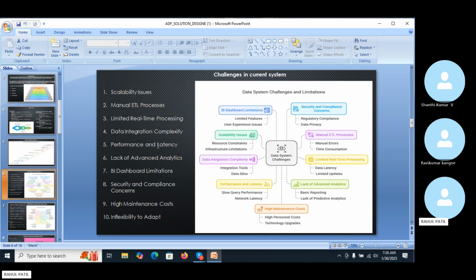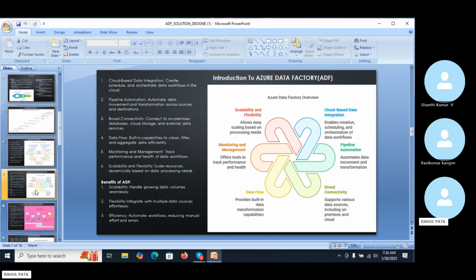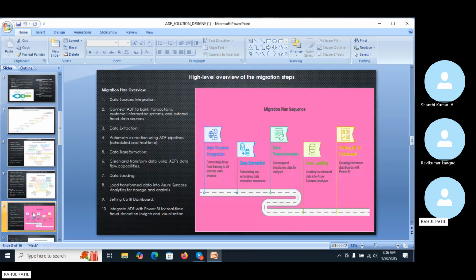This leads to high personnel cost, technological cost, and maintenance cost, and there is inflexibility too. These are all the challenges we are facing in the current ETL system: scalability issues, security issues, manual processing, limited real-time processing, and lack of advanced analytics. To overcome these issues, we now move forward to Azure Data Factory, ADF.